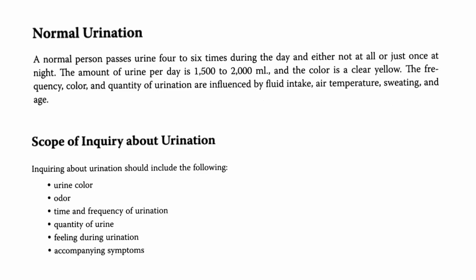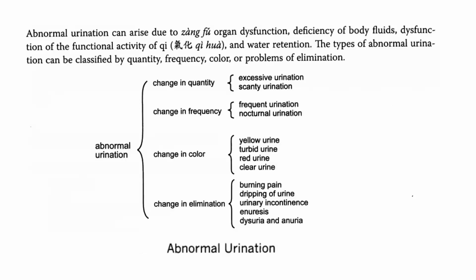The scope of inquiry about urination. Inquiring about urination should include the following: urine color, odor, time and frequency of urination, quantity of urine, feeling during urination, and other accompanying symptoms. So to summarize, abnormal urination can arise due to Zangfu organ dysfunction, deficiency of body fluids, dysfunction of the functional activity of qi, and water retention. The types of abnormal urination can be classified by quantity, frequency, color, or problems of elimination.